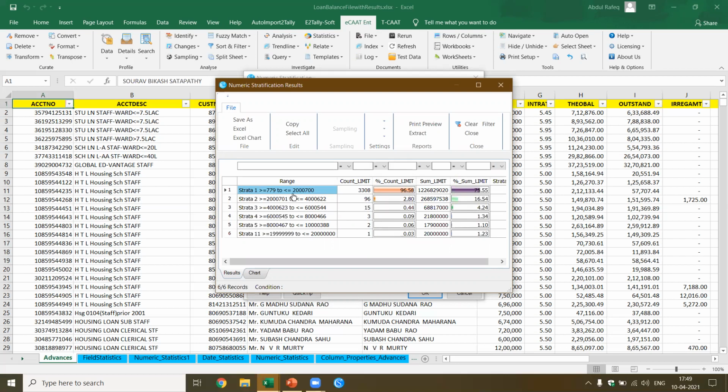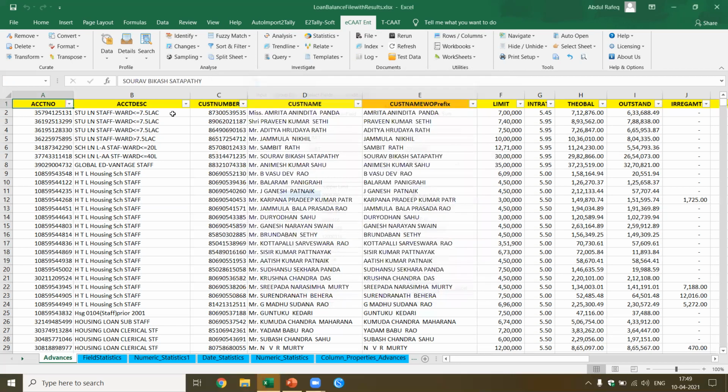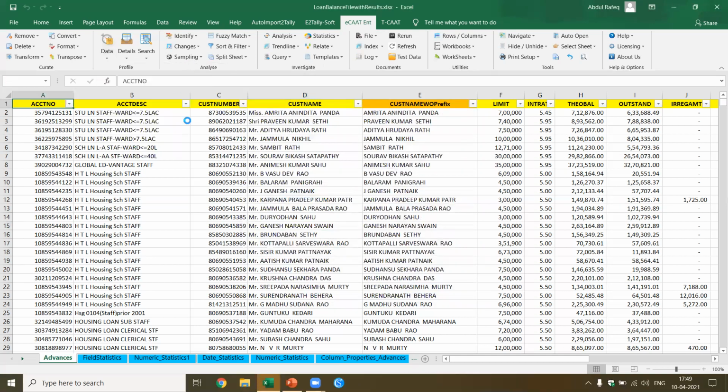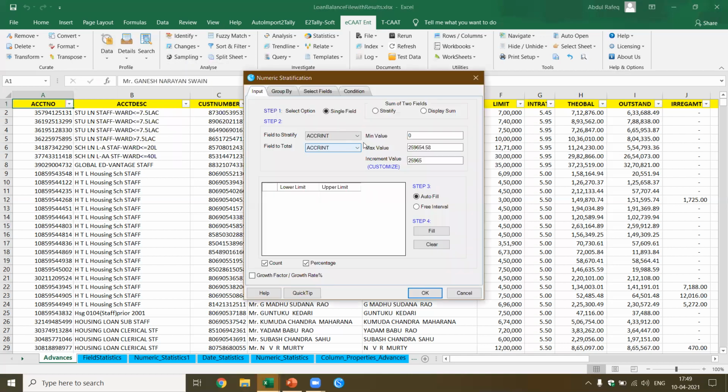Now let's say I want to go inside the category which is less than 20 lakhs. I want to find out the exceptions. I'm going to perform this stratify once again. What I performed earlier was the statistics based on the limit. I'm going to do the same thing again. It's very, very simple to use. I select the limit. It's very important you know what to select. I have the field total. Now in this case, I'm going to select what is called the free interval.